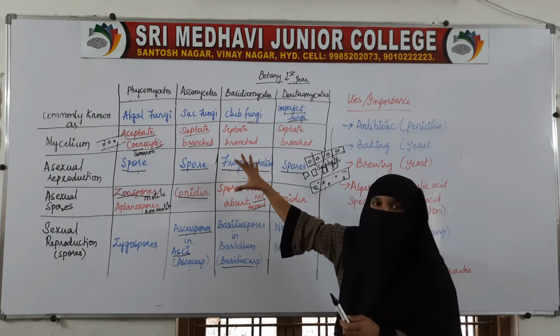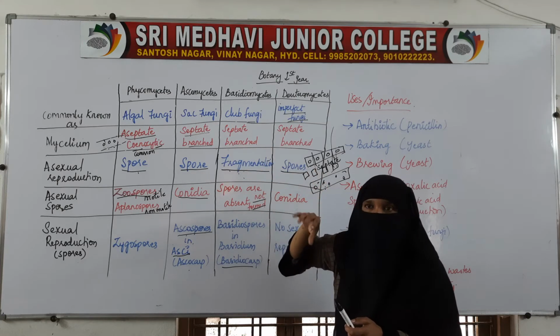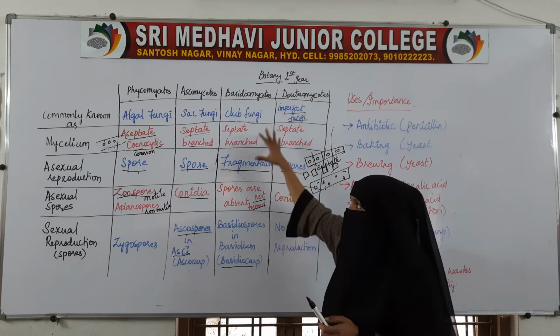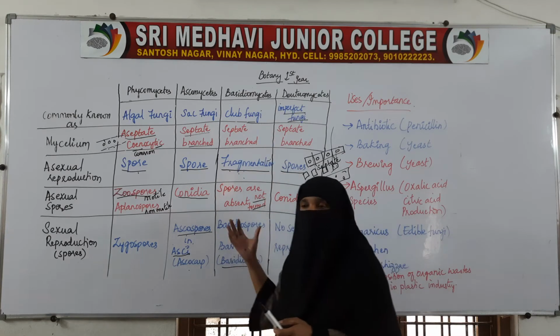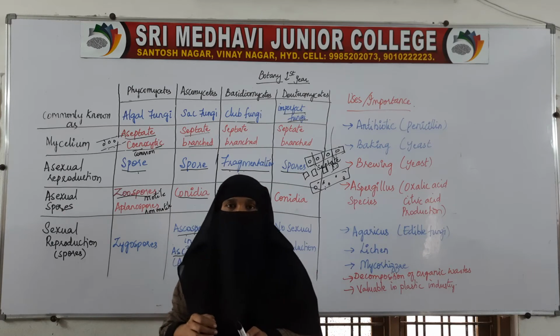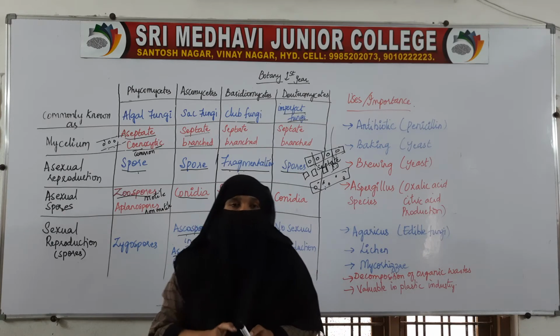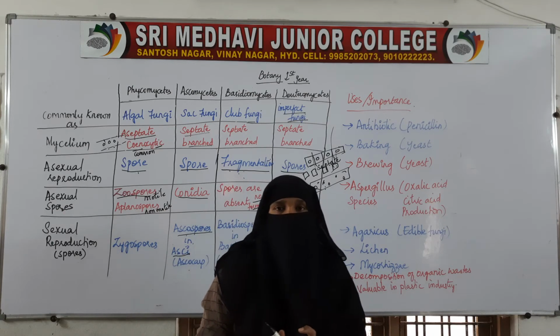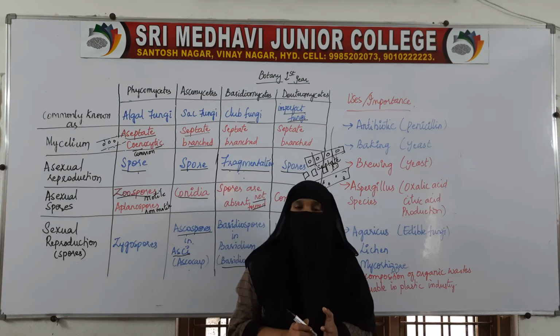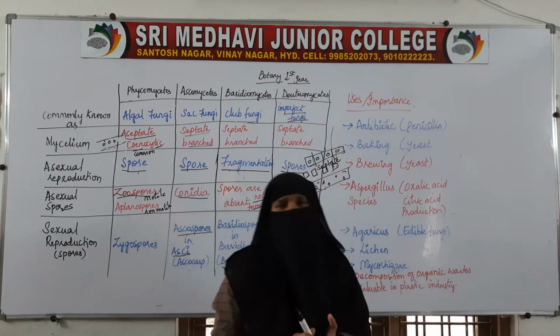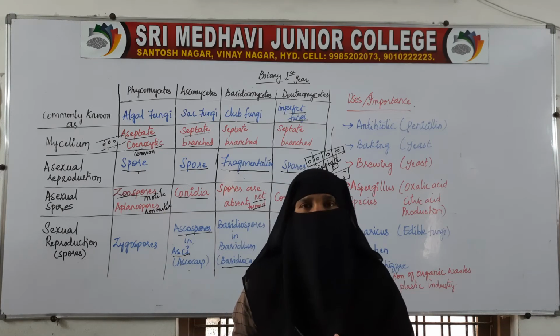So, this was about all the important characteristics of each and every group in a tabular form. It will be easier for us to learn and remember it for a long time. Now, coming to the last part, the uses of fungi. Fungi are very useful to us in day-to-day life. They help us in various things.